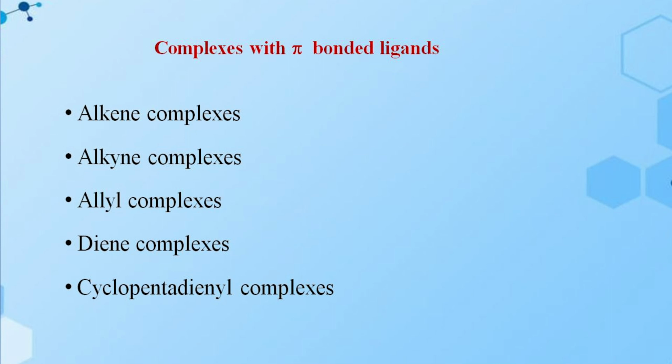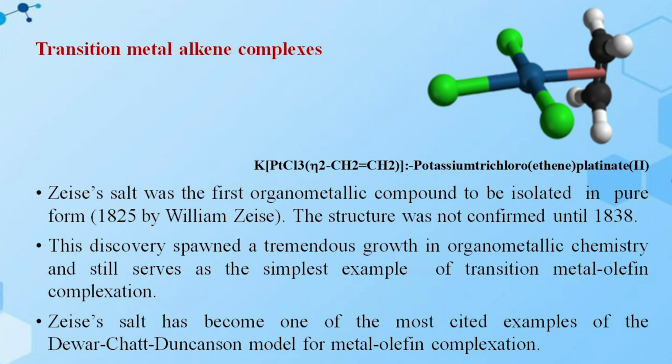When the allyl group is attached to the central metal atom, those types of complexes are known as allyl complexes. Then when a diene group is attached to the central metal atom, they are known as diene complexes. Then cyclopentadienyl complex, example, ferrocene. First one, what are transition metal alkene complexes?